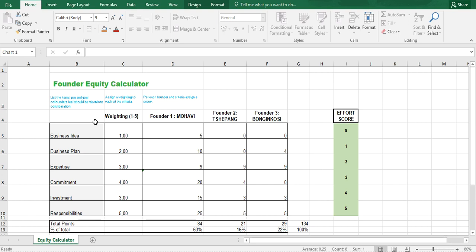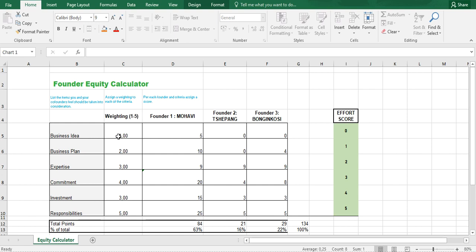So every startup has got to allocate equity to each and every single founder in accordance to the weighting and the effort score. So the effort score is from 0 to 5. That simply means that it scales the amount of effort that the founder puts into the project. The weighting also does the same thing.